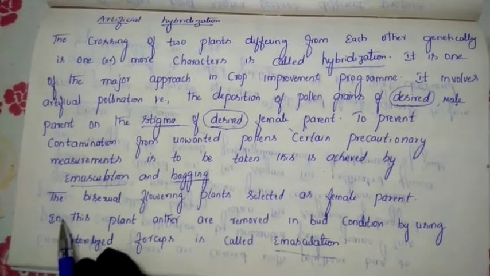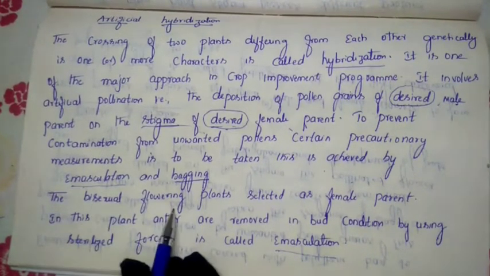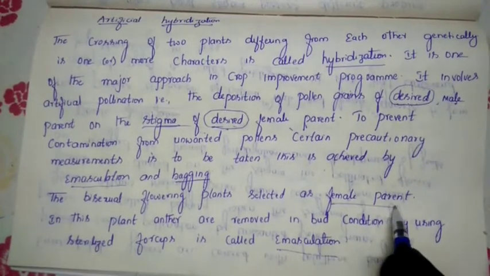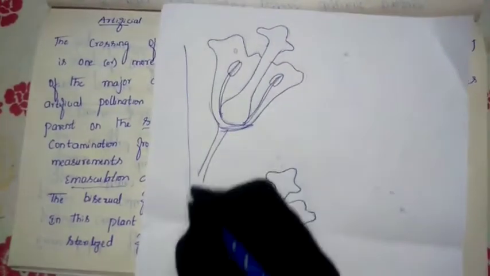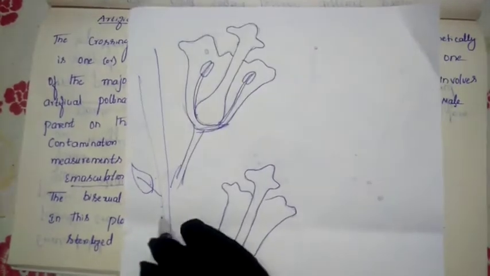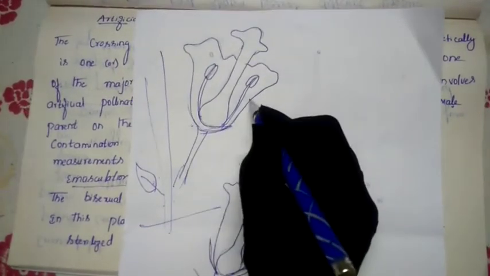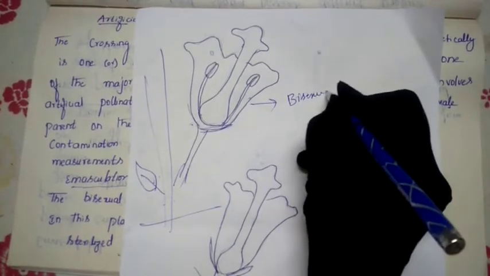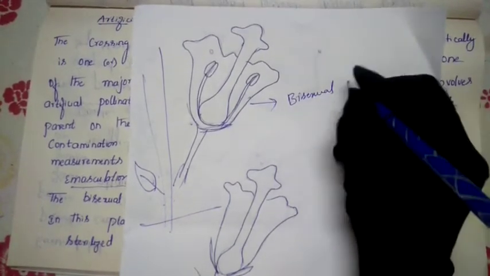So emasculation means, we have taken the bisexual flowering plants. We have selected the female plant as a bisexual plant. Suppose this is a plant. This plant has produced flowers. What type of flower is this? This is a bisexual flower.